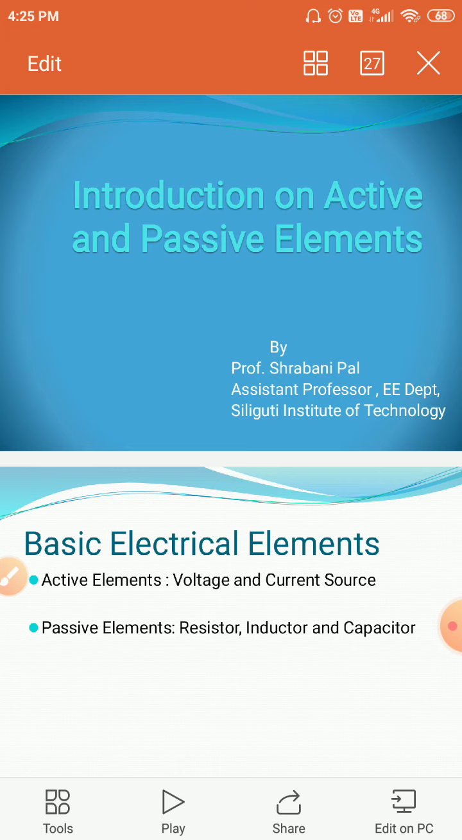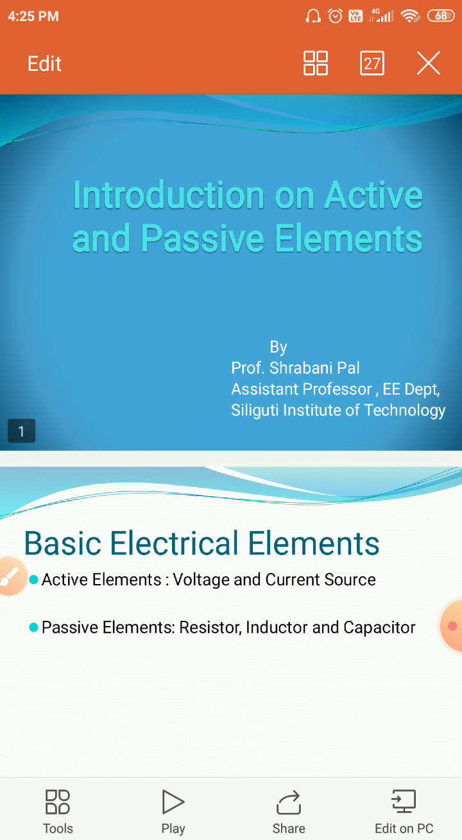We can know the solution of DC networks and also interpret the transient response of different circuits, and we can also know the Laplace transform and two-port network of this subject. Today I will take the introduction class of this subject.